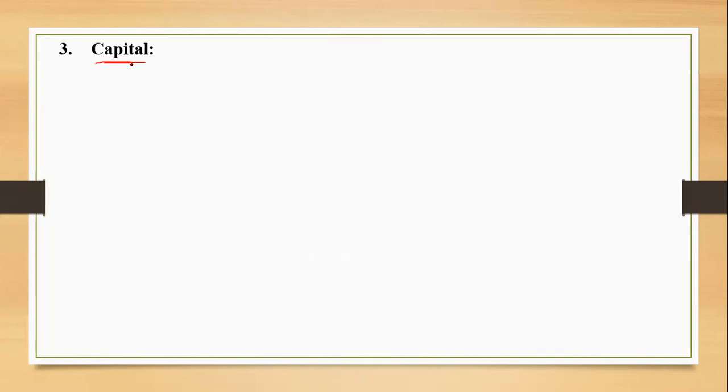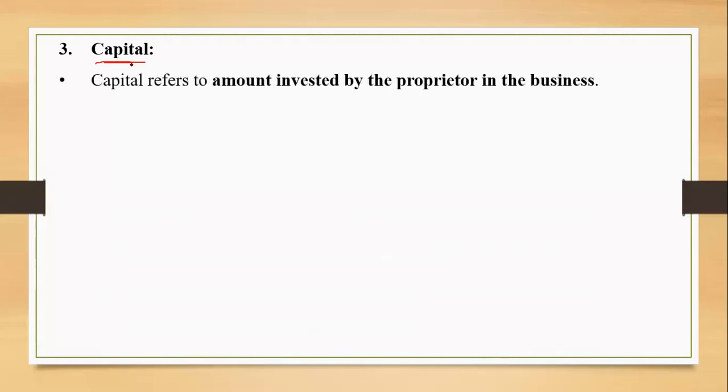Whatever means it can be in the form of cash, it can be in the form of assets, meaning it can be in kind also. So if any cash or any kind of thing is brought in by the owner in the business, either to start the business or to expand the business, we call it capital. Okay? So in simple words, you can just keep it like that.